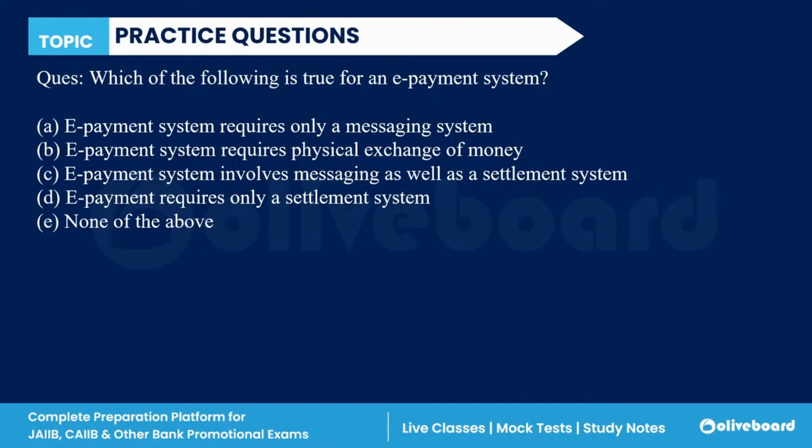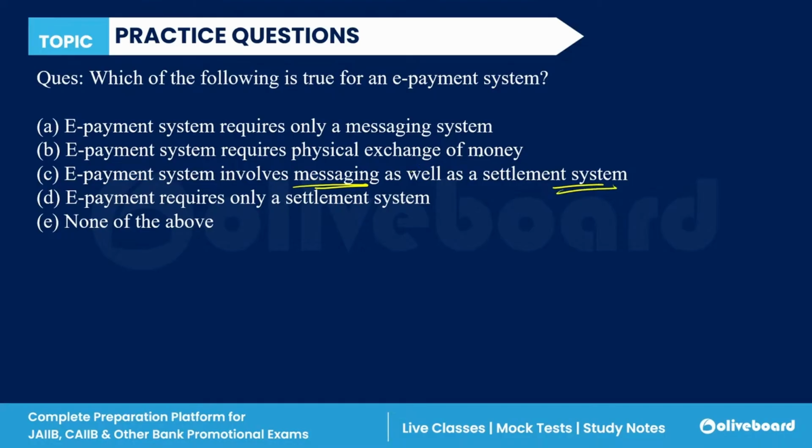E-payment requires only settlement, or none of the above. Very easy question. E-payment, electronic payment. Which of the following better defines electronic payment? Everyone, so e-payment has the messaging as well as settlement system.